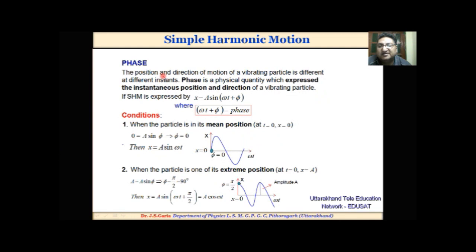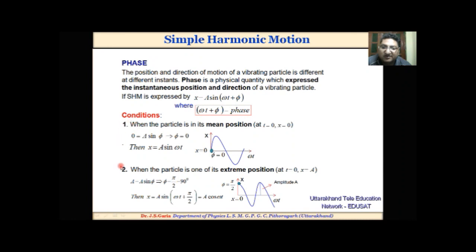Phase: the position and direction of motion of a vibrating particle is different at different instants. Phase is a physical quantity which expresses the instantaneous position and direction of a vibrating particle. If the displacement is expressed by x = a sin(ωt + φ), then ωt + φ is the phase.